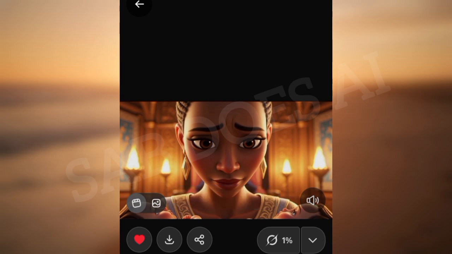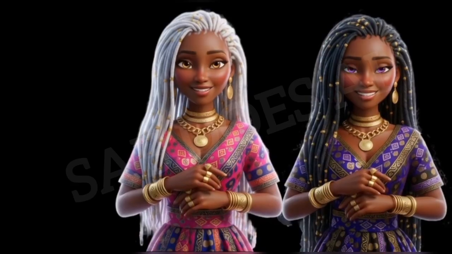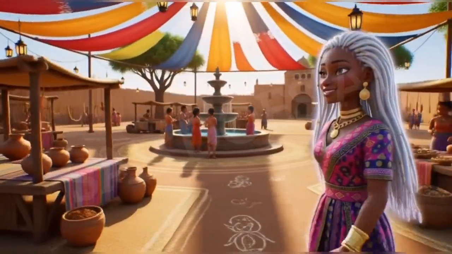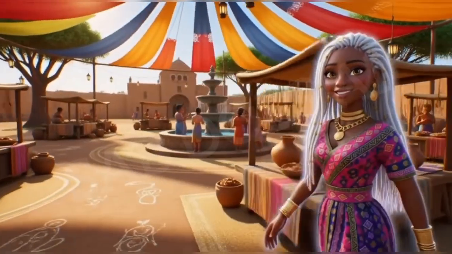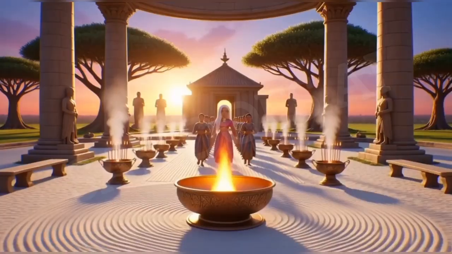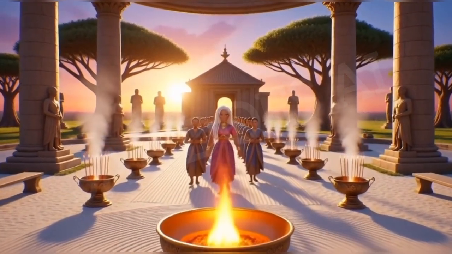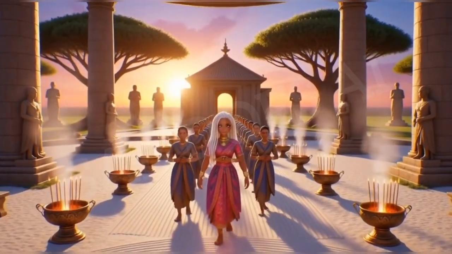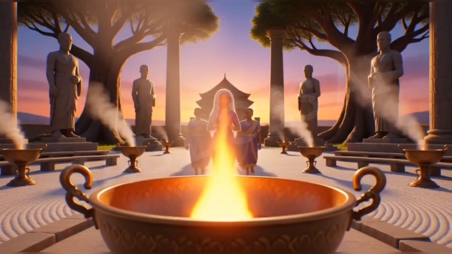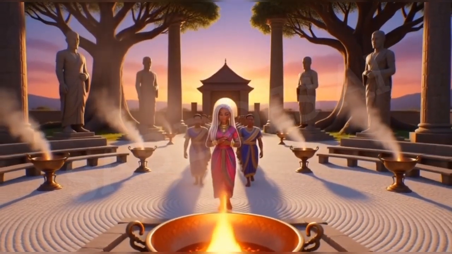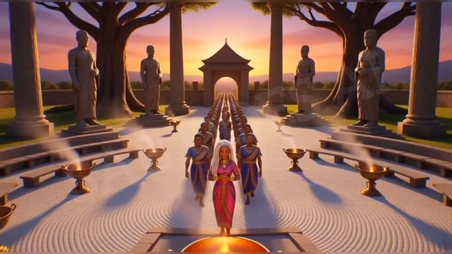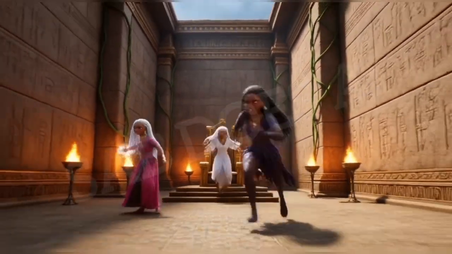All right, so now that we are good, let's go over to the Imagine feature and turn the text descriptions into visuals. That's what we're going to be doing now when we switch over to Imagine. So once we switch over to Imagine, we import the images of our two sisters, the twin characters that we already created. This is the only image that you need to generate in this particular workflow. Only one image of these two characters, okay? Because they are the base of everything that we want to create. They are the ones that will actually remain consistent throughout.